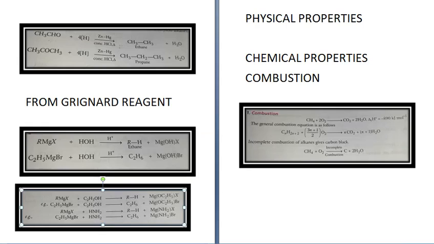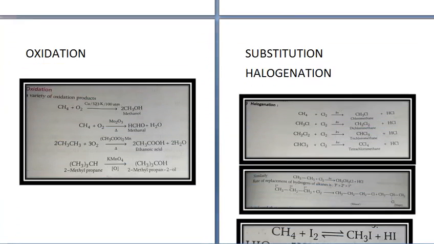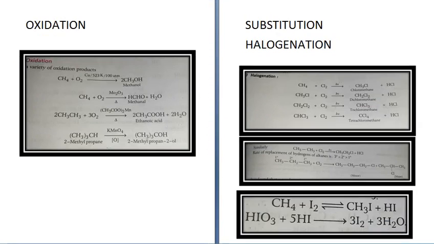Okay, next property is oxidation. Controlled oxidation of alkane gives a variety of oxidation products. See, first is CH4 plus O2 in presence of copper at 523 Kelvin temperature and 100 atmosphere pressure. It gives you 2CH3OH, methanol or methyl alcohol. Then CH4 plus O2 in presence of Mo2O3, molybdenum oxide, on heating gives you HCHO, aldehyde, plus H2O.